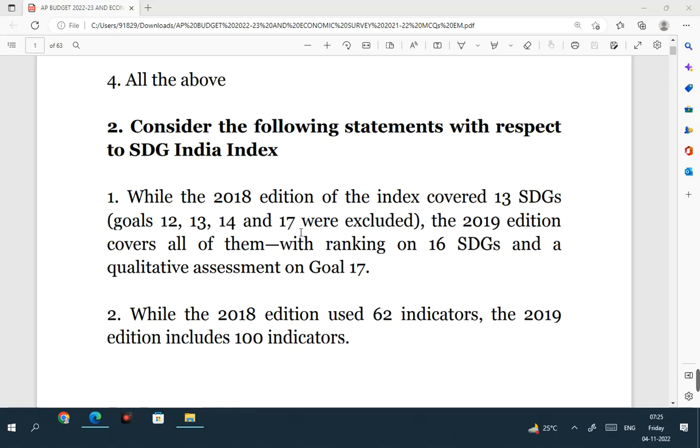These are the 4 SDGs which are excluded from the 2018 edition. And that's why when you compare it with the 2019 edition, it covered all the SDGs. But only 16 SDGs were taken up in the ranking, and for the 17th goal, SDG 17, there was only a qualitative assessment. This is a correct statement.